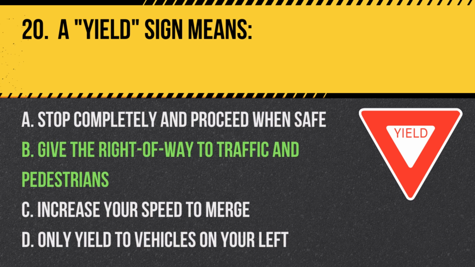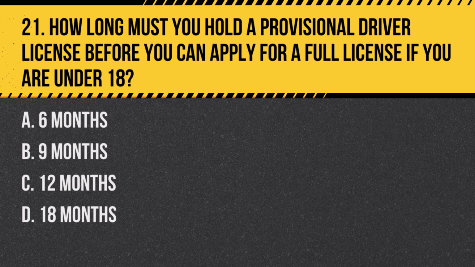Answer B. Give the right of way to traffic and pedestrians. A yield sign requires drivers to slow down and give the right of way to traffic and pedestrians on the road before proceeding.